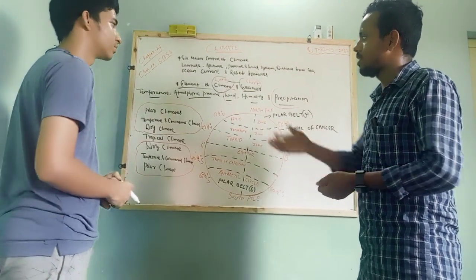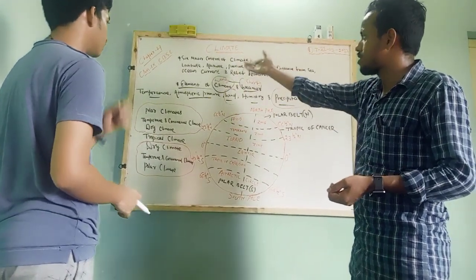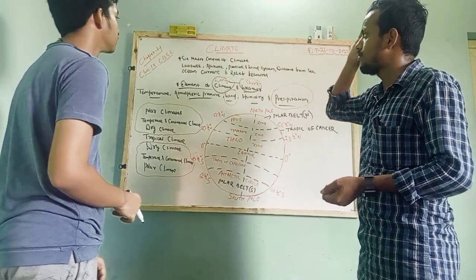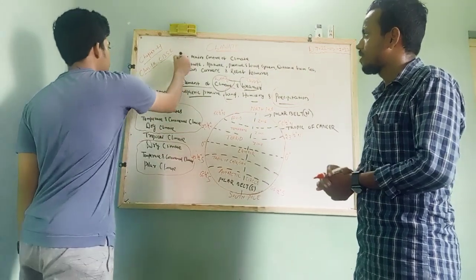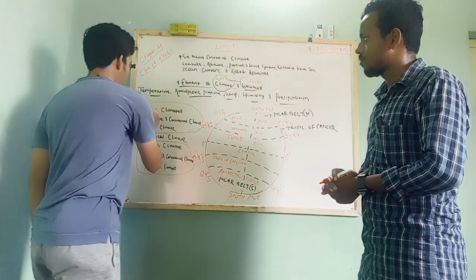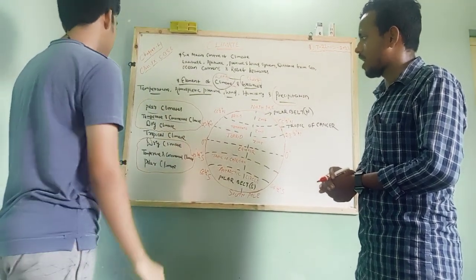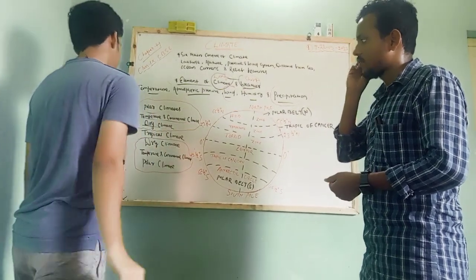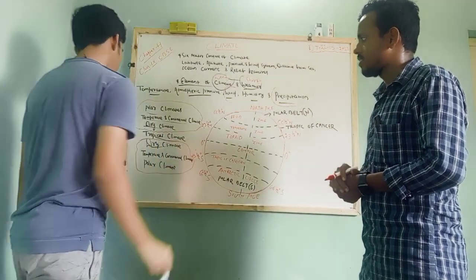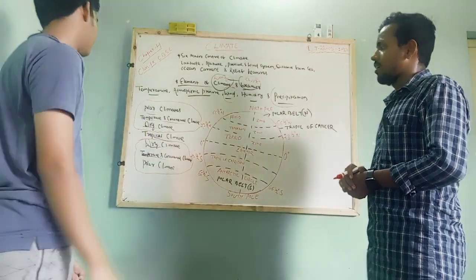So any doubt regarding these first two lines, elements and the control of climates? No, I'm clear about these two, but I have doubt in this. What is polar climate, temperate and continental climate, dry climate, and what is tropical climate and dry climate, and then again that again.